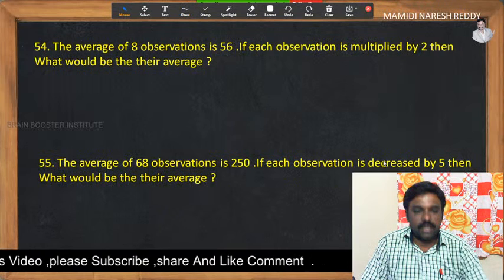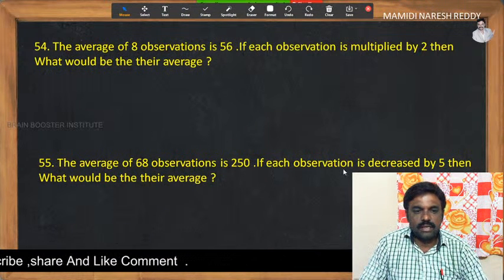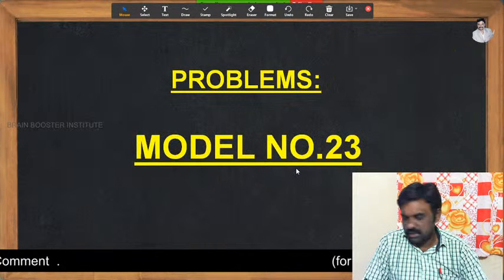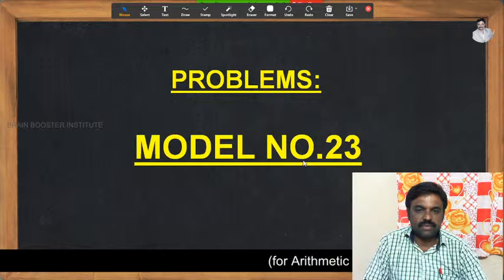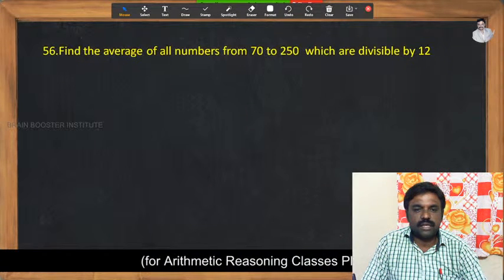Now the next one. The average of 65 observations is 250. And if each observation is decreased by 5, then what would be the average? Okay, I think it has already been explained, that's why it went quickly. Now let's go to model number 23.